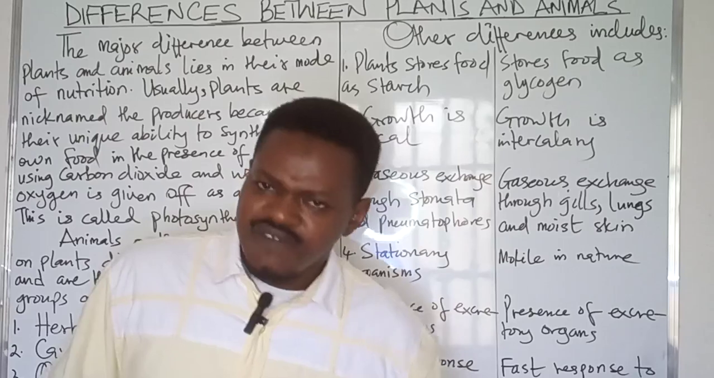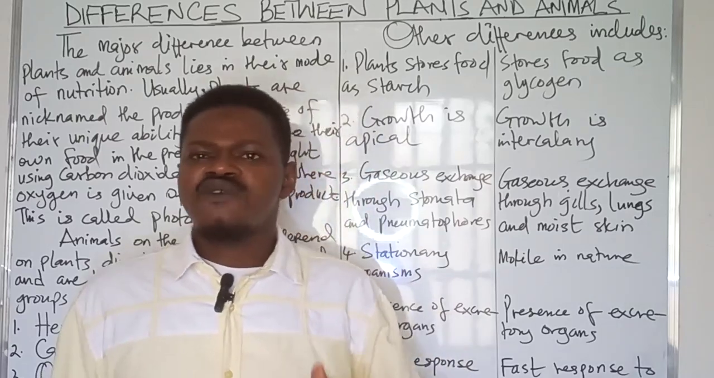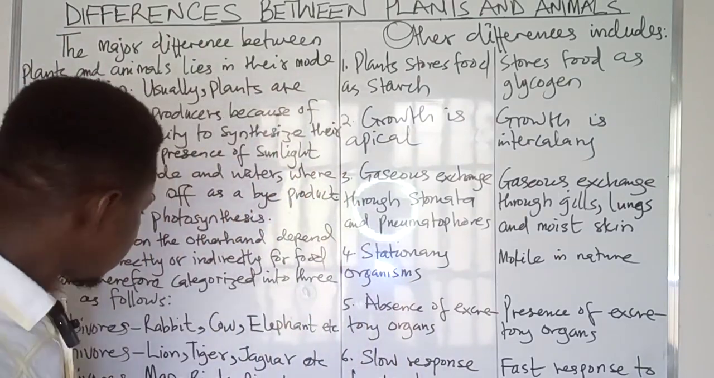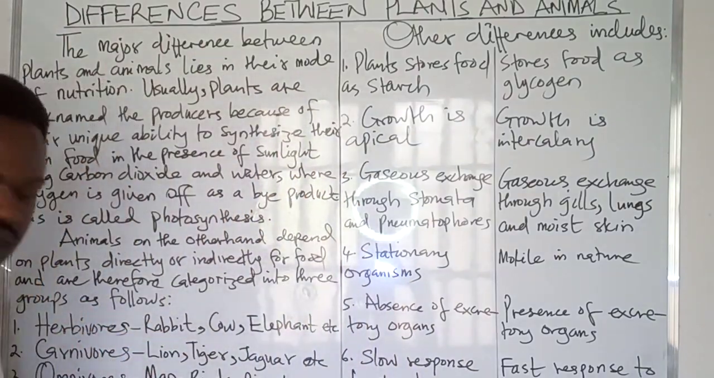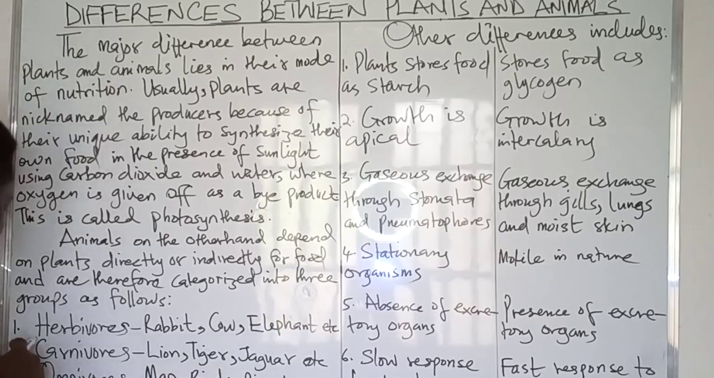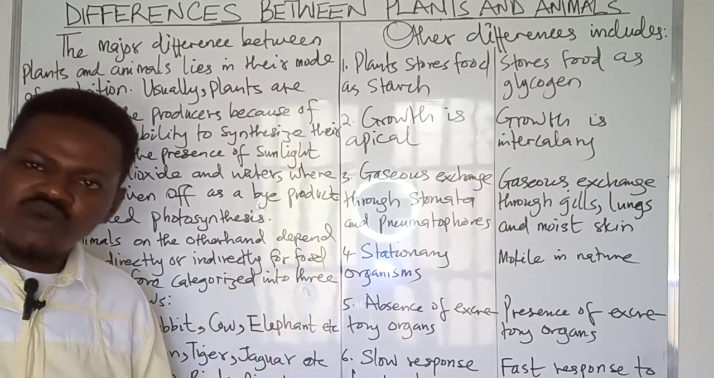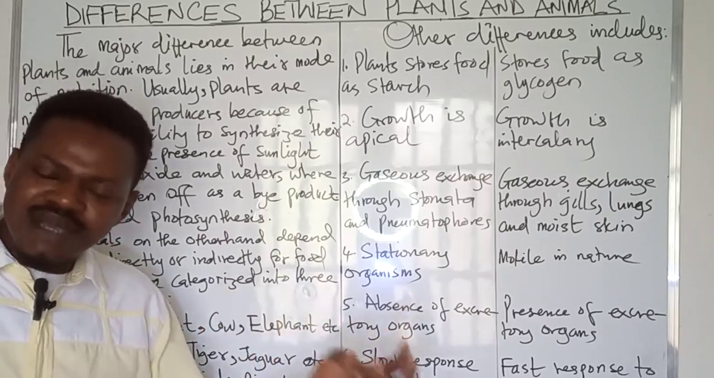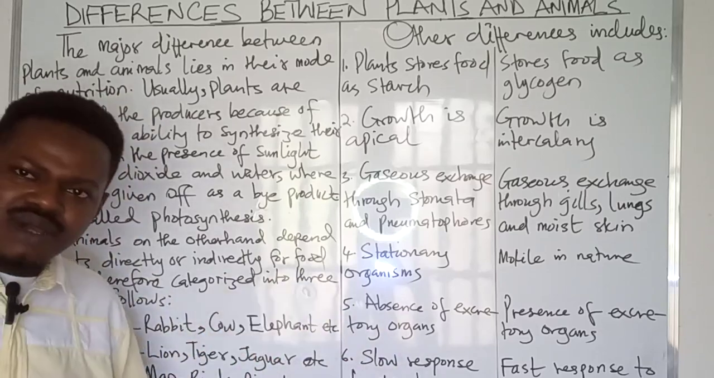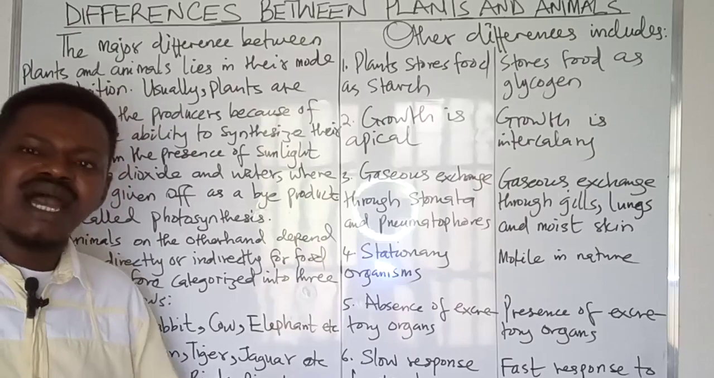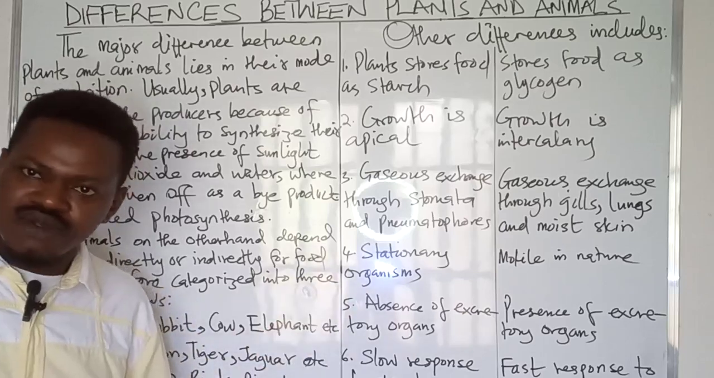And on the basis of this, animals are therefore classified into three groups. And so we have the first group of animals referred to as herbivorous animals. These are animals that feed on plant materials only and include examples such as the rabbit, the cow, elephant, zebra, giraffe, grasscutter, and numerous other examples.